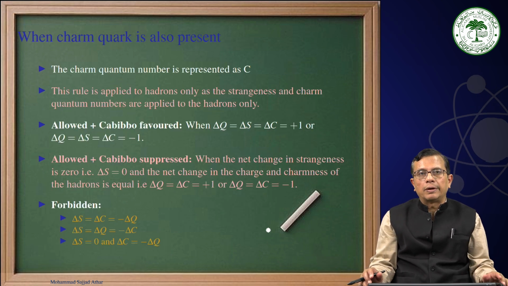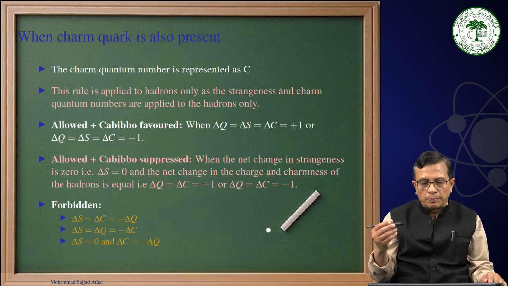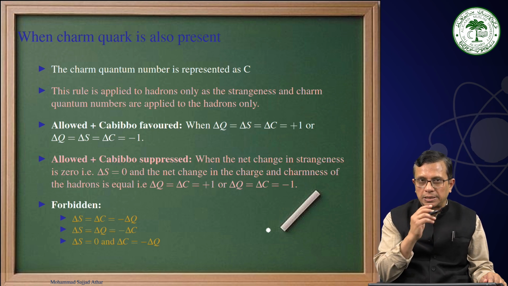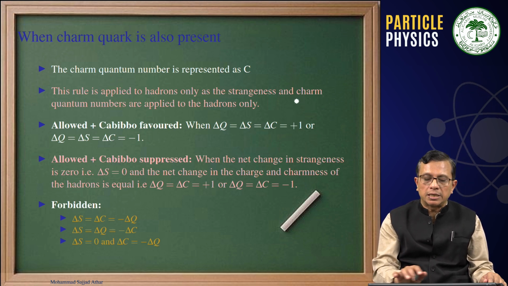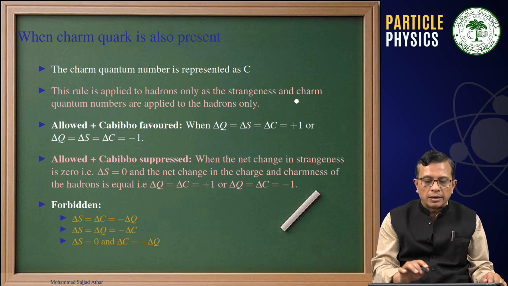Now, let us come to the charm quark, where I had promised that there also exists a rule when you have a charm quark, either a charm meson or a charm baryon. The charm quark number is represented by C, and I had told you in the last class that C is plus 1. The rule is applied to hadrons only, as the strangeness and charm quantum numbers are applied to hadrons.